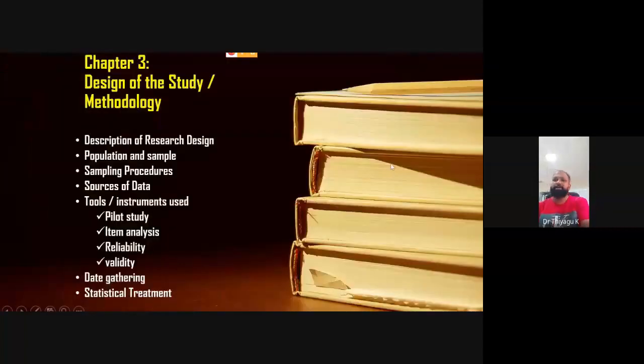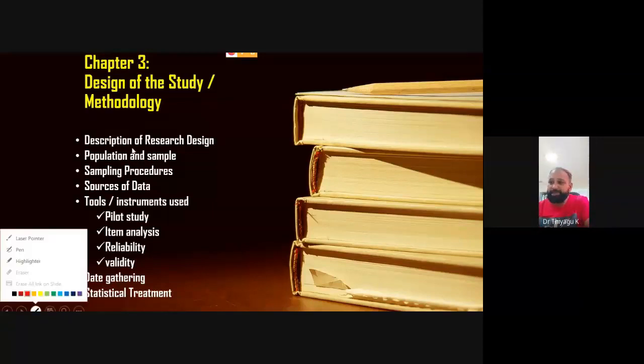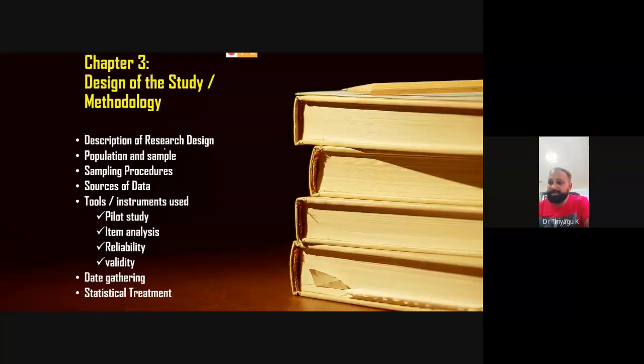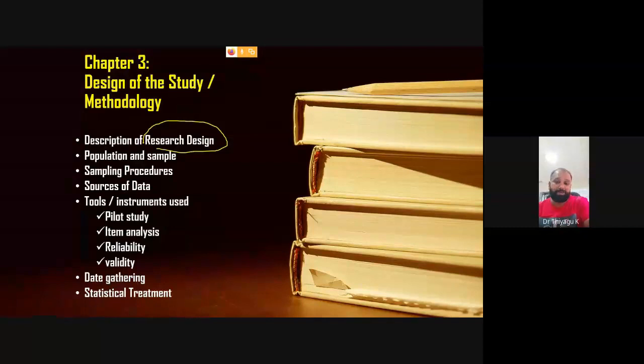See, this is called chapter 3, design of the study, methodology. This is important. Normally, if I am the examiner, I may concentrate more on the third chapter, fourth chapter, and fifth chapter only, because that chapter is talking about the research work carried out by the researcher. So the researcher may give the description of the research design. You may go with a research design like survey method, experimental method, historical, anyway, but you have to give some research design, whichever research design you are adopting.